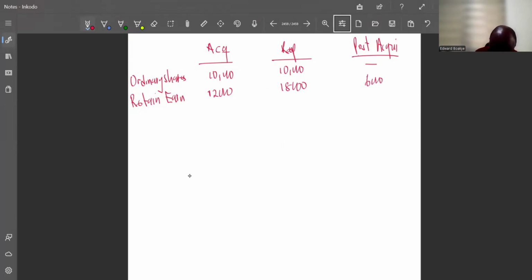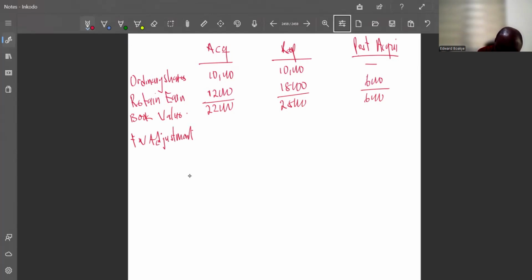So this is our book value, 28,000 and then 22,000. This is our book value. Now let's go and see if we can get any fair value adjustment.